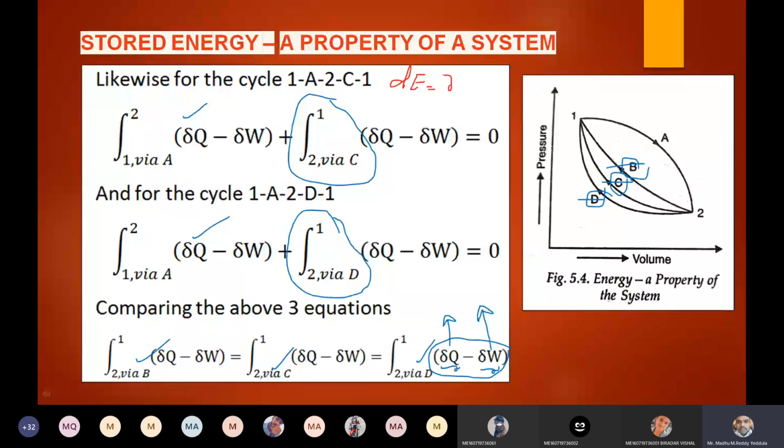As we know, dou Q is a path function, dou W is also a path function. What about dE? Is dE a point function? Remember, the difference of two path functions is always equal to a point function. Agree?